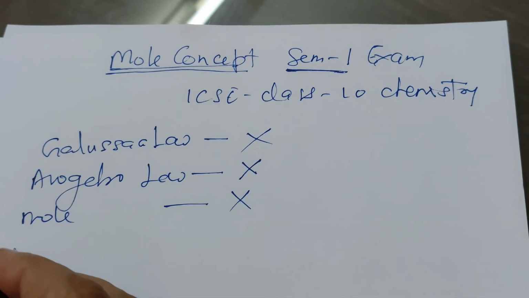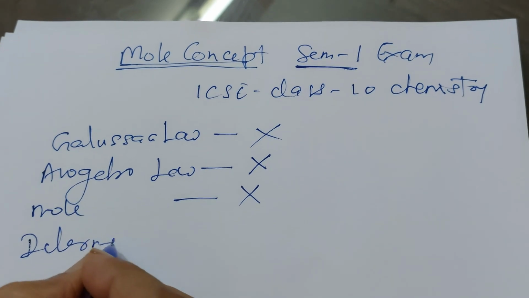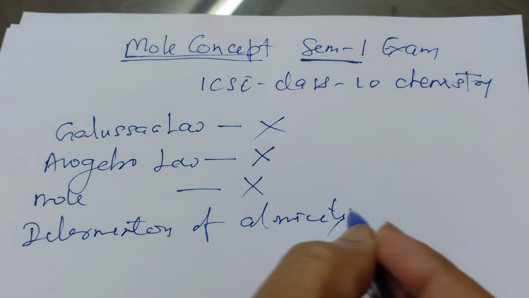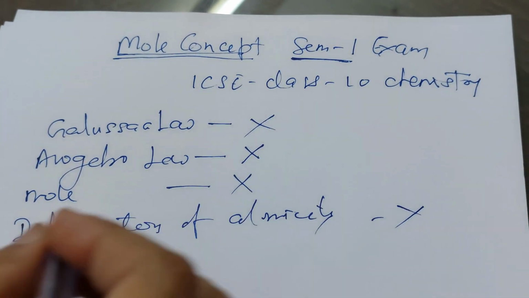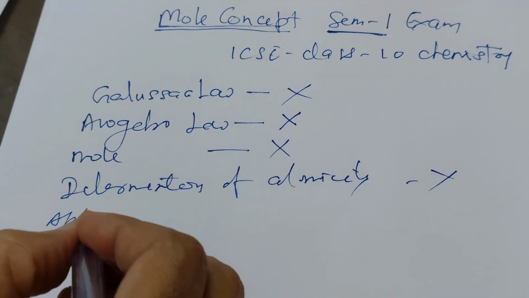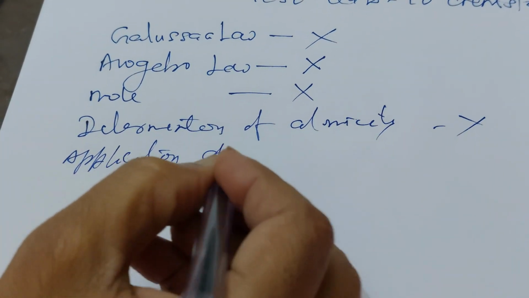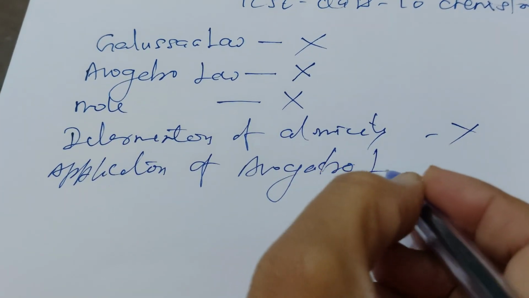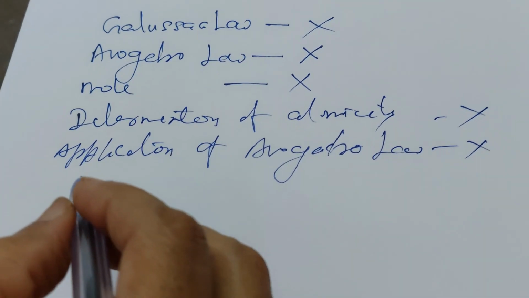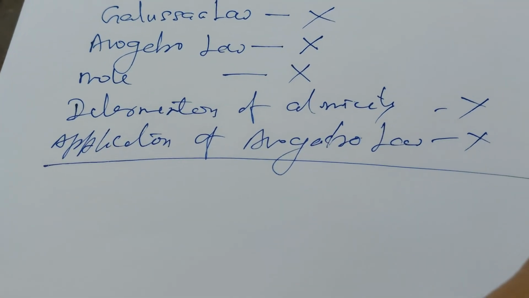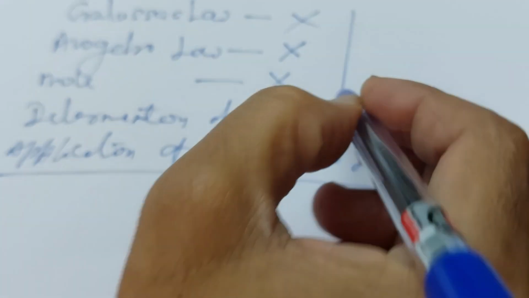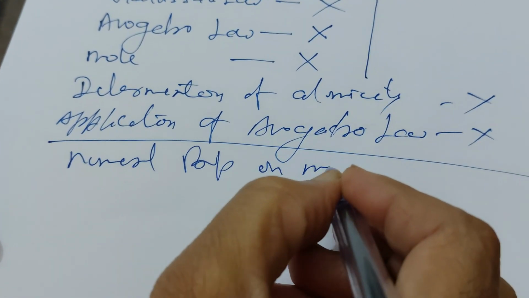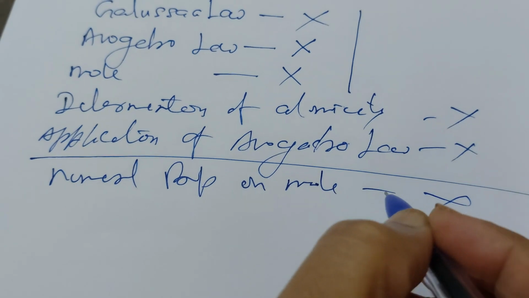Determination of atomicity is also not included. And the application of Avogadro law is also not included. Then what is included in this? All the numerical problems on mole are not included.